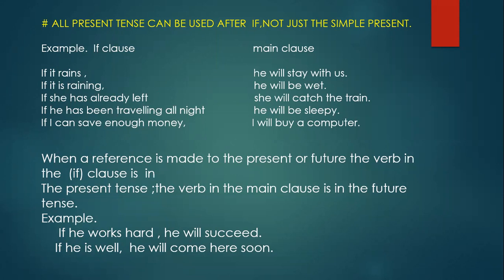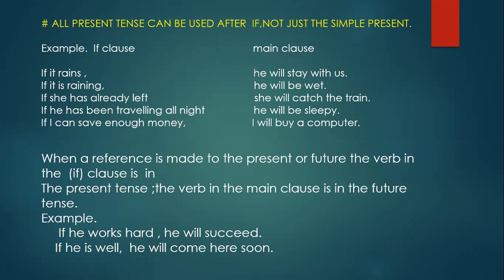And the main clause on the right side shows the likely outcome, what will happen. Now, if it rains, he will stay with us. So if it rains is simple present.